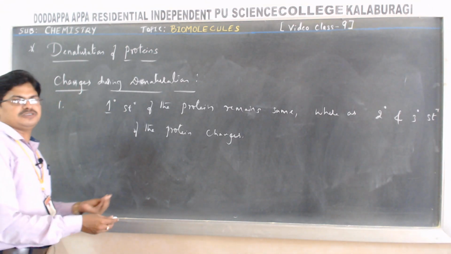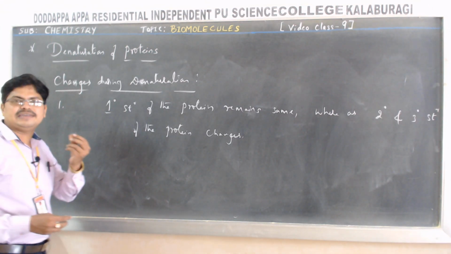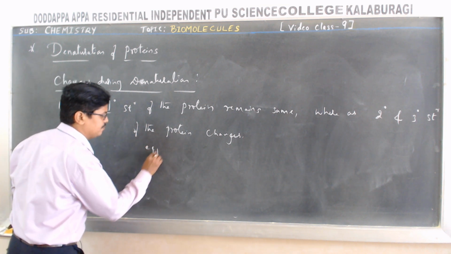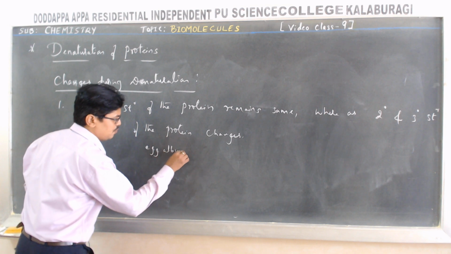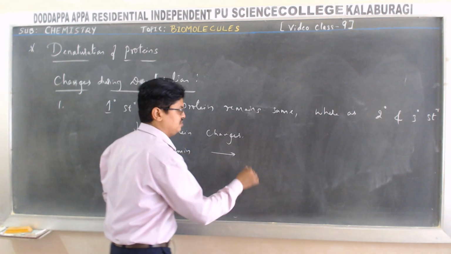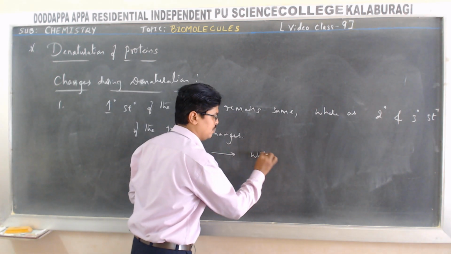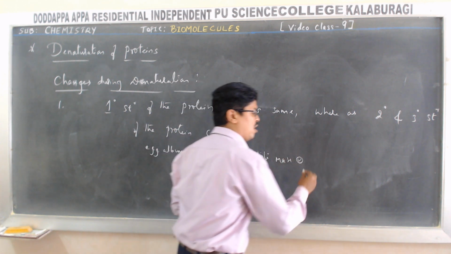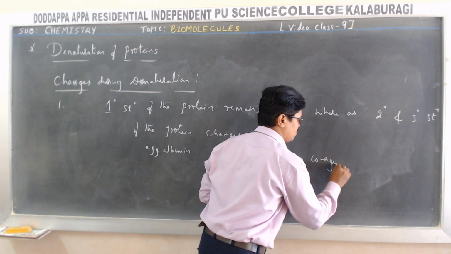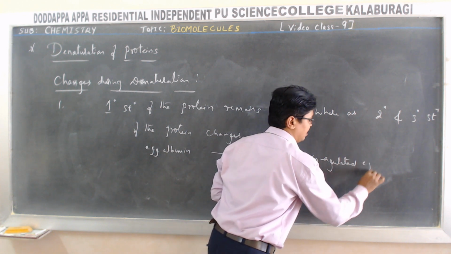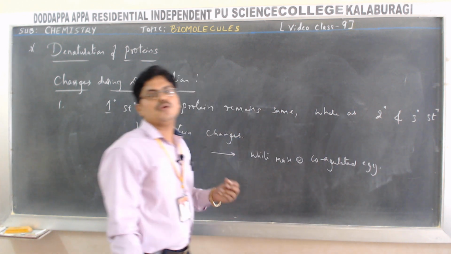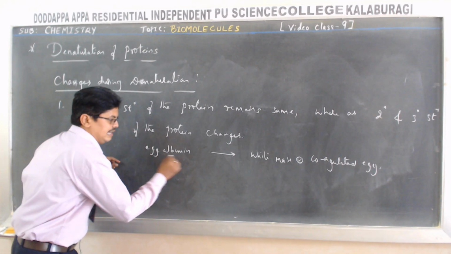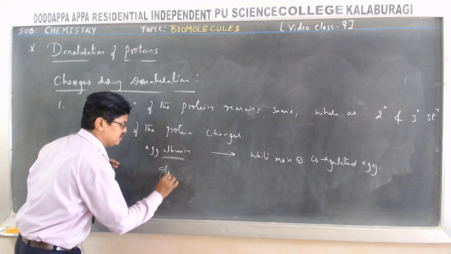And during this process, for example, the egg albumin I already took, when it converts into a white mass or coagulated egg, what happens? Look here. Egg albumin is a globular protein.